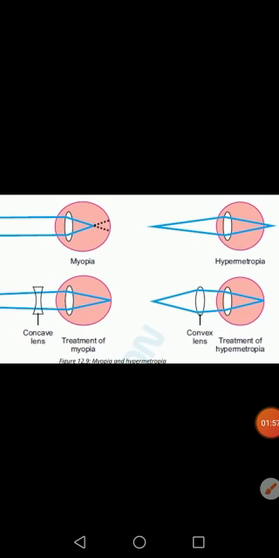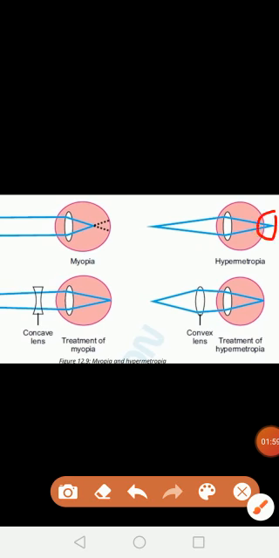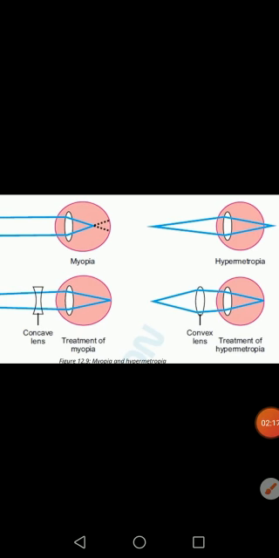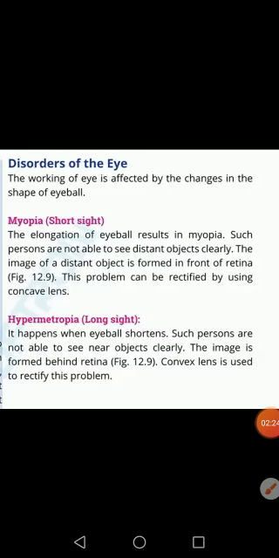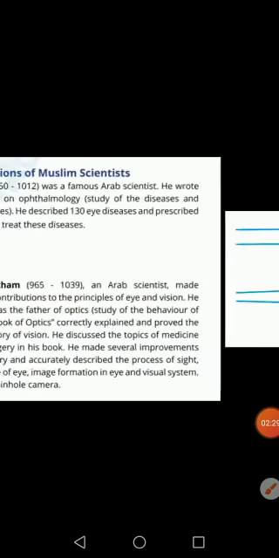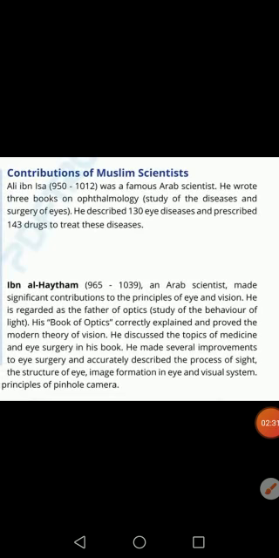In hypermetropia, the image is formed beyond the retina. Beyond the retina, it will form further ahead, and that disorder can be treated by using a convex lens. By using a convex lens, the image is formed on the retina. So by using concave and convex lenses, we can rectify these disorders, myopia and hypermetropia.